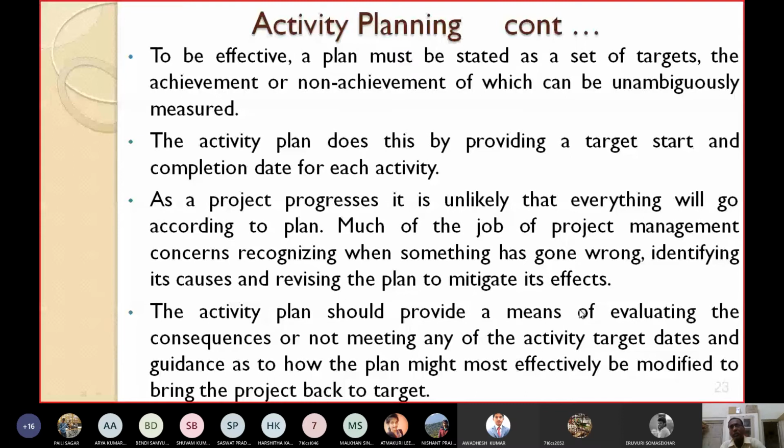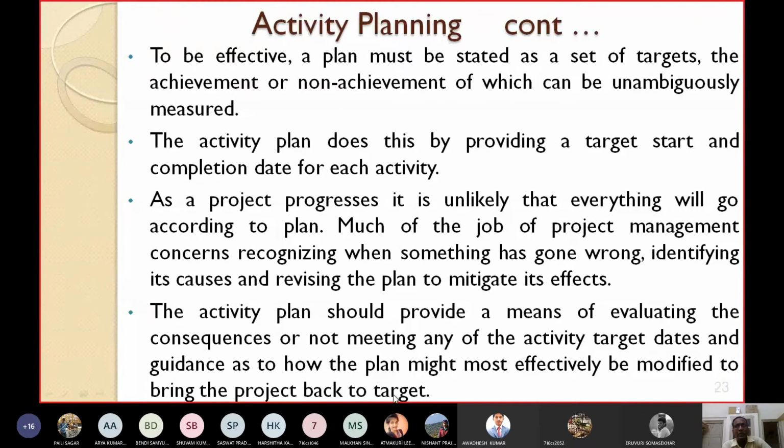If you are not meeting some of the target dates due to some problems, like some of the employees have left the job or you have got many holidays, then what will the consequence be on the whole project? What will the effect be? Whether the client will be very angry, or there will be severe schedule slippage. So you have to find some means to evaluate the consequences of not meeting the target dates, and guidance as to how the plan might most effectively be modified to bring the project back to target.